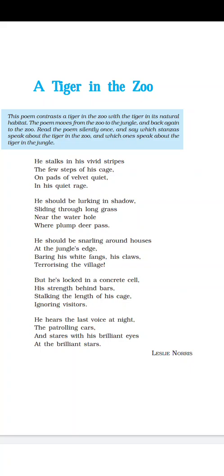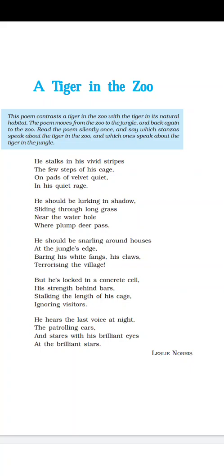Now, he stalks in his vivid stripes the few steps of his cage on pads of velvet, quiet in his quiet rage. See, he stalks.